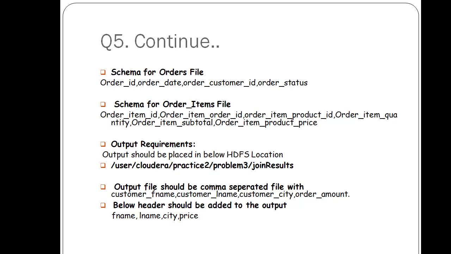What happens if you give option header true is that the column names will also be written in the output file at the output location. In such a way you can deal with that. You first join customer and order, so the customers who have given orders we will take. After that, the resultant data frame you join with order items, and then the result will come. Those you write to the output location given here, and while writing you give data frame write option header true. In such a way we deal with this question.